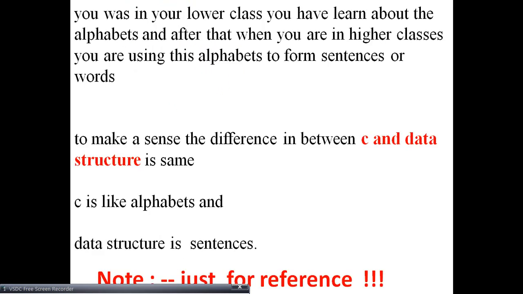These subjects you will learn in higher semesters, but queue, stack and linked list you are going to learn in this semester. And what are examples of data structures? You can give these examples: array, stack, queue, tree, graph, file, records and hash table. These all are examples of data structures.